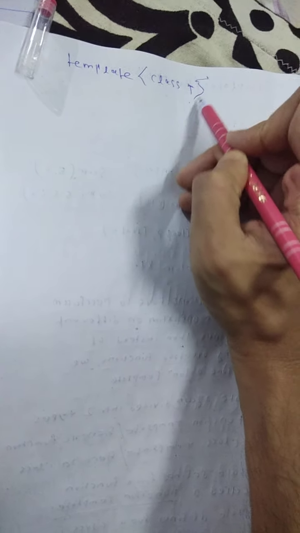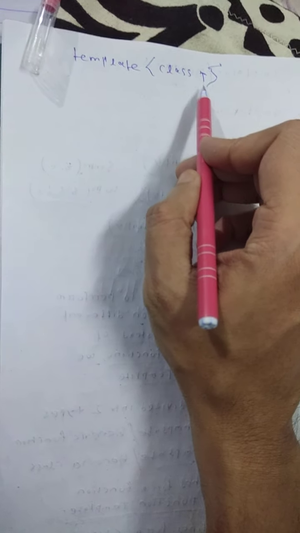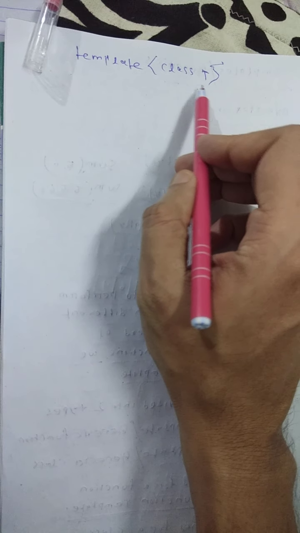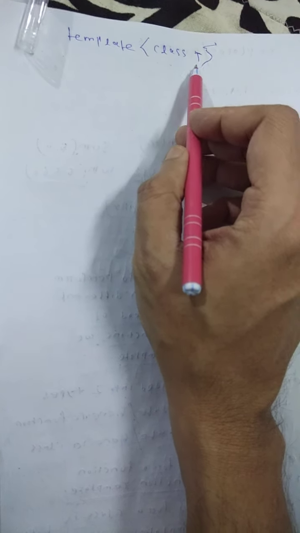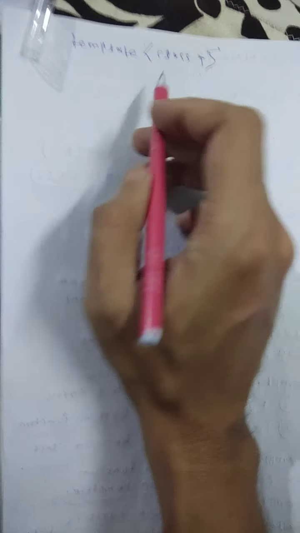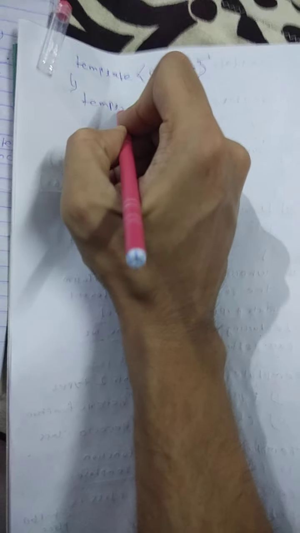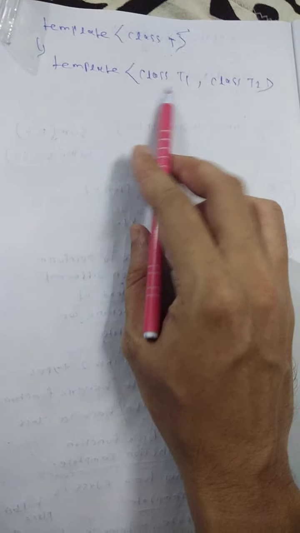Here is a placeholder, and it depends on the data type the user sends. Suppose two types of data type are there. Then this is declared in this way: template <class T1, class T2>. This is a placeholder for two different data types.